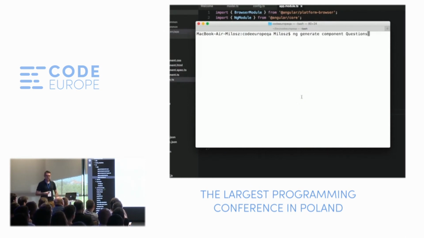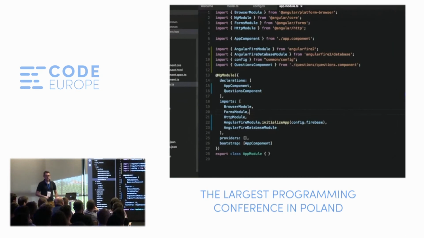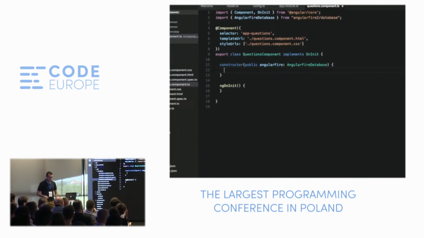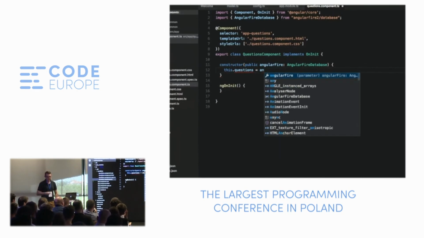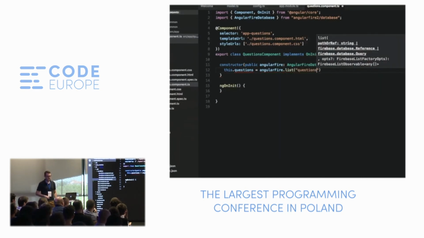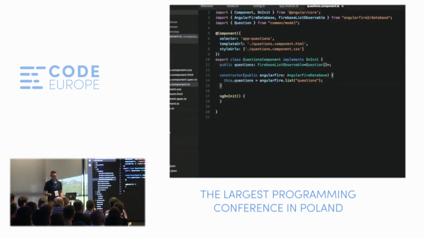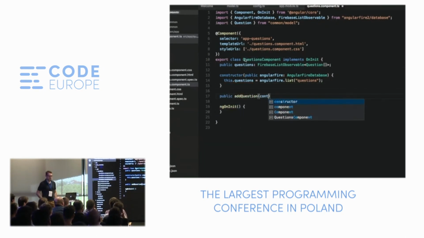Now let's generate an Angular component. Let's call it questions. It will be responsible for displaying questions and for adding new questions. So we inject AngularFire database, which is part of the AngularFire SDK. And using this database, we can bind a field in our component to a list of questions in the cloud, in the database. And the type of this field is FirebaseListObservable. It's an observable because the data is real-time, right? We always get the most recent version of the data.